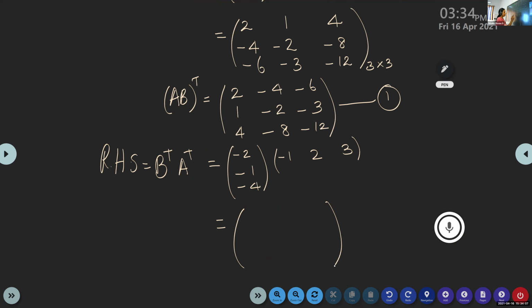You multiply this: minus 2 into minus 1, it is 2. Minus 4, minus 6, 1, minus 2, minus 3, 4, minus 8, minus 12. This is equation 2. So this is a board exam question, children. It's a 2 marks question, a repeated board exam question.